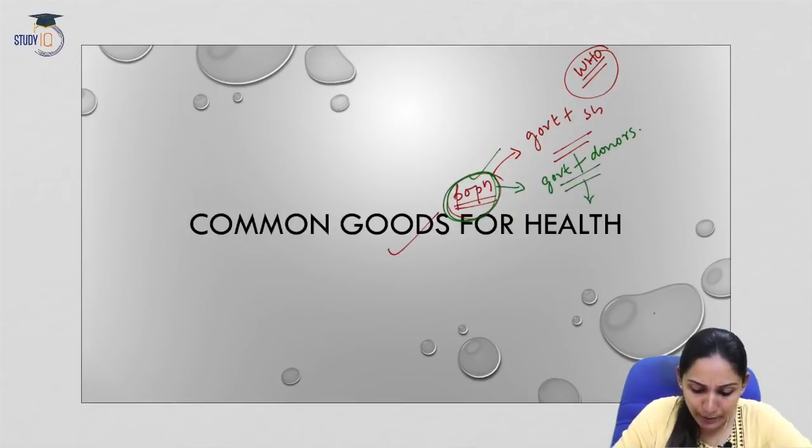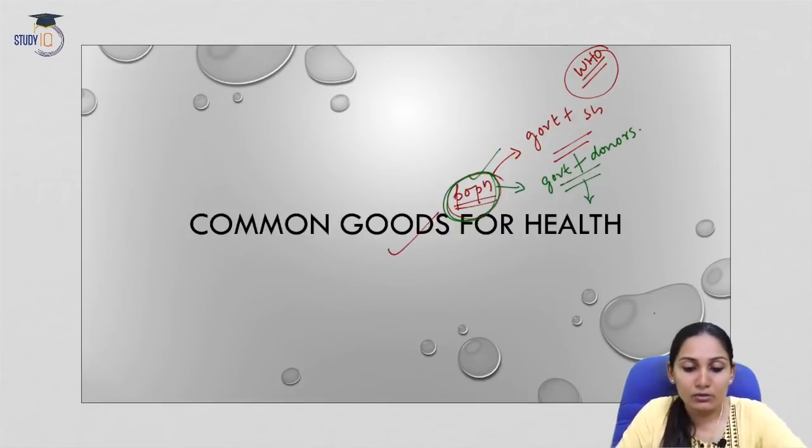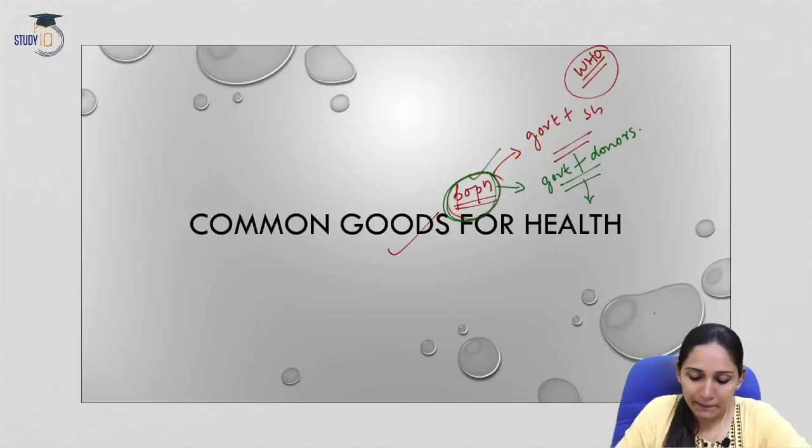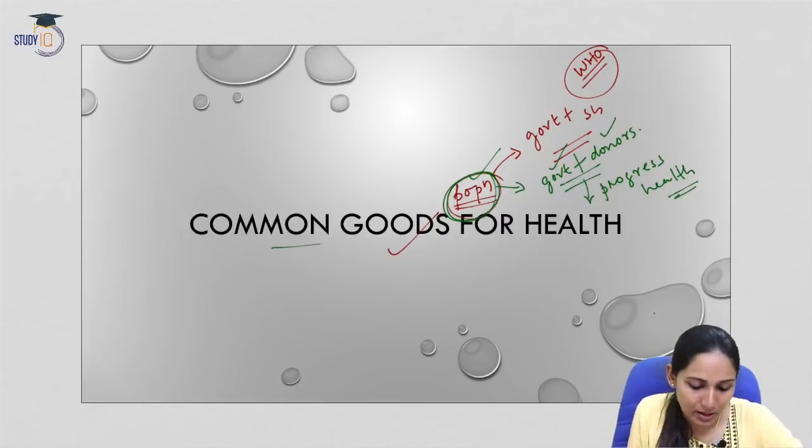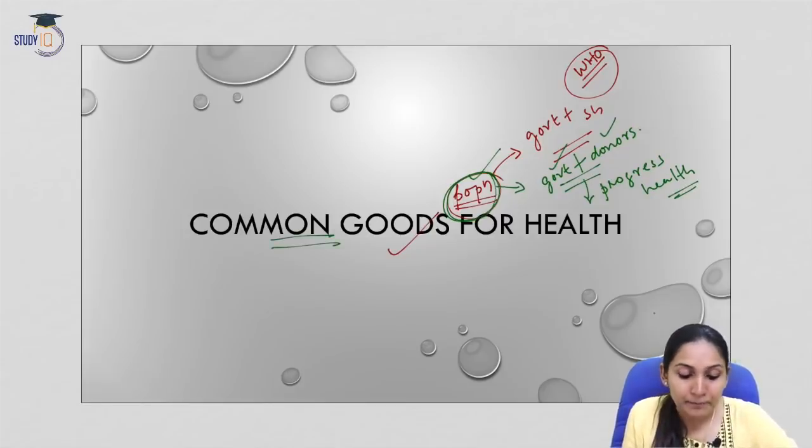And this contribution is made towards progress in health and also well-being. So for attaining progress in health or well-being, a collective contribution of government as well as other stakeholders based on population is called common goods for health. You will get a better idea of what common goods for health is as we move on with the lecture, when we understand this concept in depth.